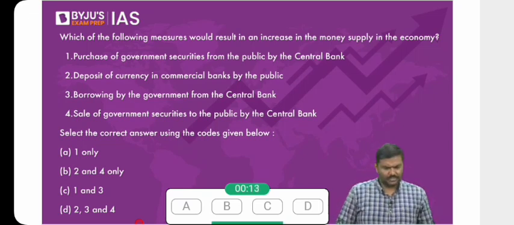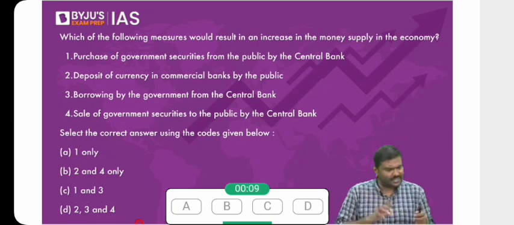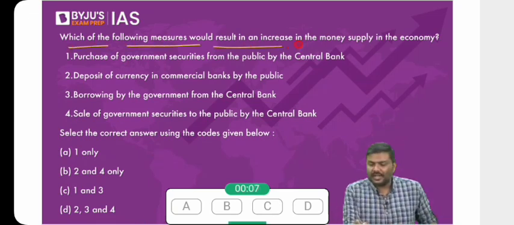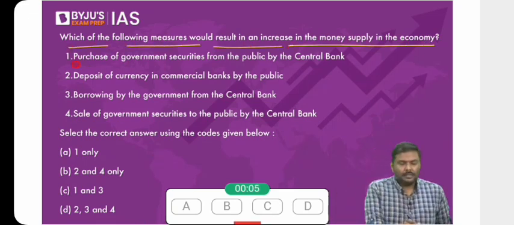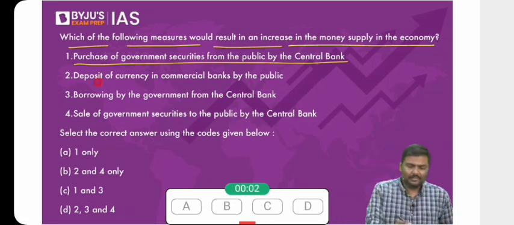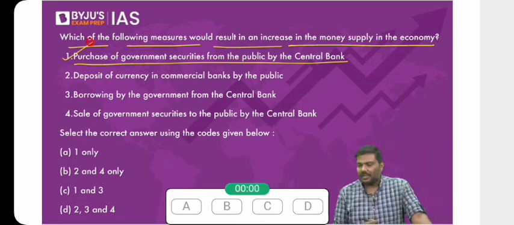Let me check whether I've given a wrong option or not, because I've given option A, 20% of you have ticked it, but 56% have ticked option C. Let's see. Which of the following measures would result in increase in the money supply? Purchase of government securities from the public by central bank. Will it increase money supply? Of course, yes. It will increase the money supply.